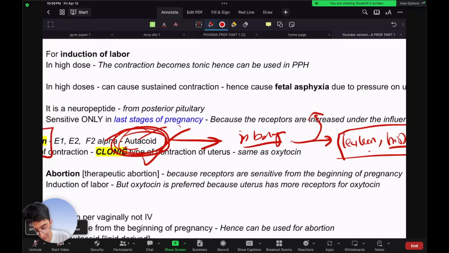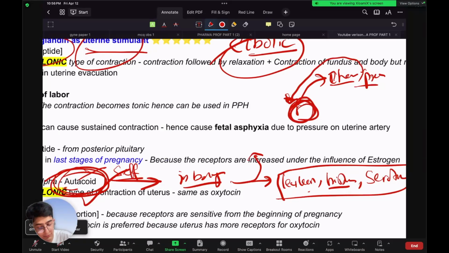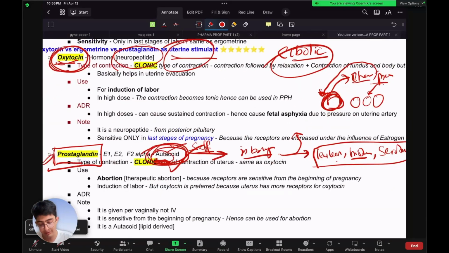Auto means self, so they affect the cells from which they are secreted as well. For example, if there was a cell and it secreted an autocoid, for example prostaglandin, this prostaglandin will affect the cell from which it came, as well as the nearby cells. That's why it's called autocoid. Auto means self. So prostaglandin is a type of autocoid.